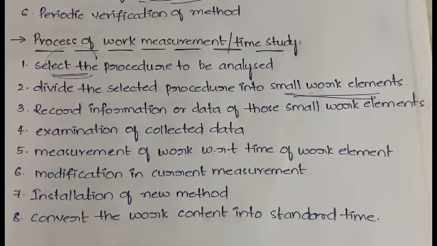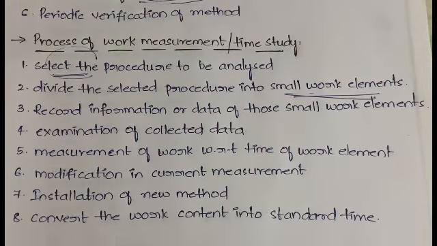What is work study? In work study, we have two parts: method study and work measurement. What do you mean by method study? Among all the methods available, we are deciding the best method. And what do you mean by work measurement? You're calculating the amount of work that has to be done in order to complete a particular job, right?